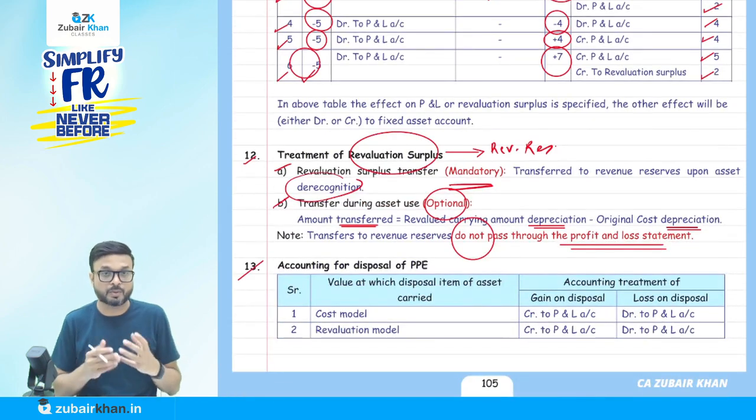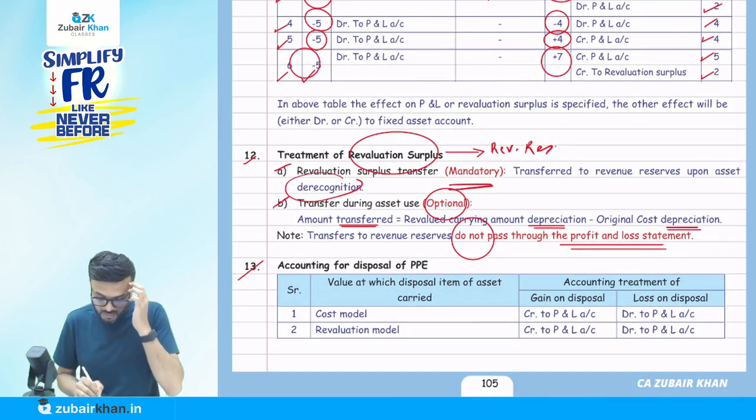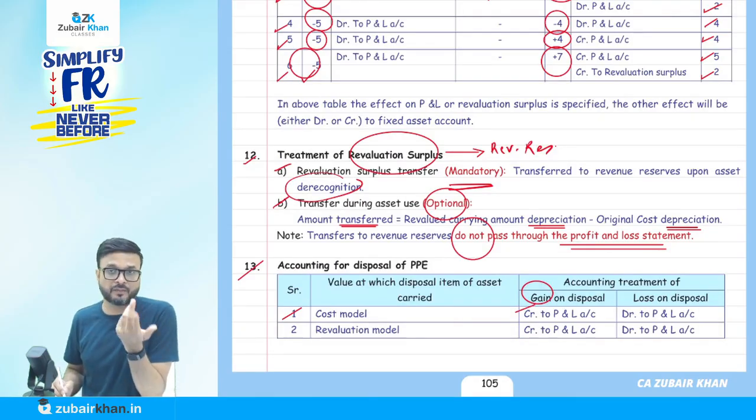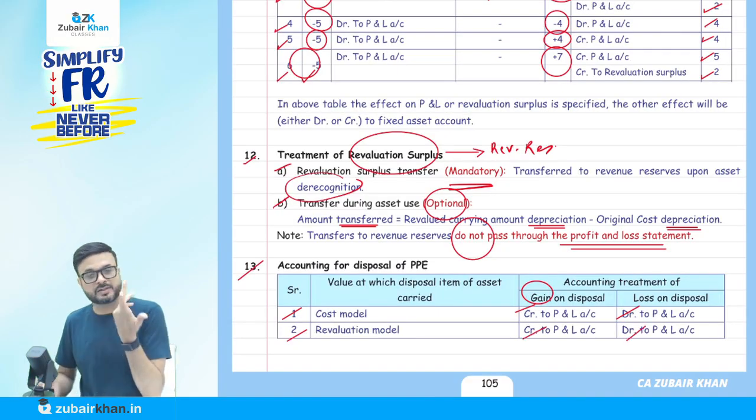Okay, now accounting for disposal of PPE. When we sell the asset, profit or loss will go to the profit and loss account. This is the cost model: gain on disposal, credit to the P&L account, it's a profit. Loss, debit to the P&L account. Revaluation model: gain, credit to P&L; loss, debit to the P&L account.